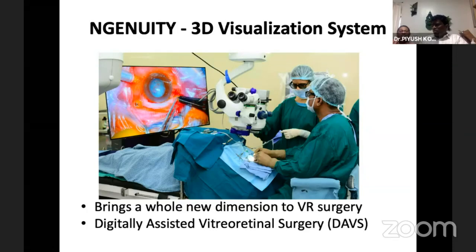If you started your career almost 20 years ago, there would be a side mirror for the indirect ophthalmoscope, and the investigator would be bending in all kinds of yoga positions to see what is in the side mirror. He'd say, see, there is a choroidal detachment. I don't know what he's seeing, and he doesn't know what I am seeing, but that's how teaching has been happening. With the 3D system, you know exactly what is happening. So there is a lot of accountability, and it is very difficult to do away with complications, because you are accountable for all your surgeries, and everybody, including the scrub nurse, is watching what we are doing.